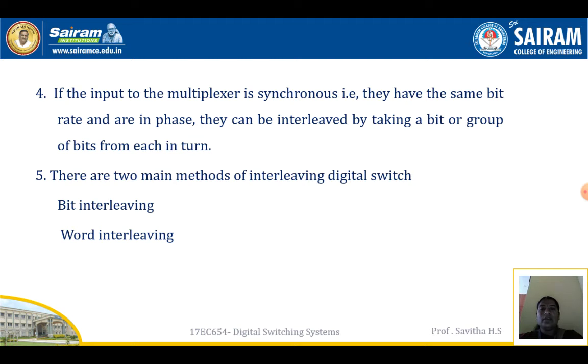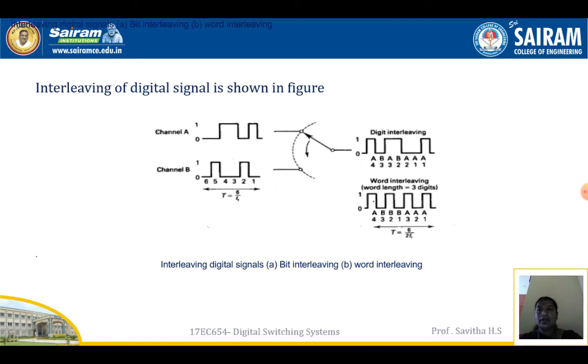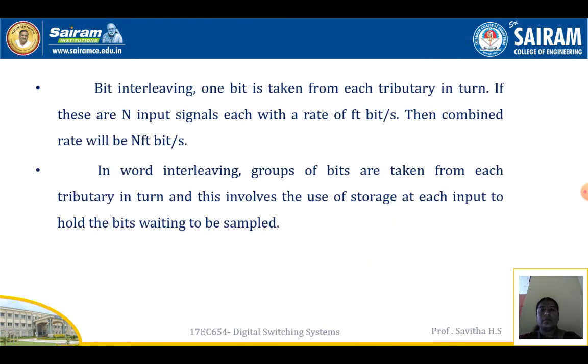There are two methods of interleaving digital signals, that is bit interleaving and word interleaving. Interleaving of digital signals is as shown in the figure. The first one shows bit interleaving and the second one shows word interleaving. In bit interleaving, one bit is taken from each tributary in turn.